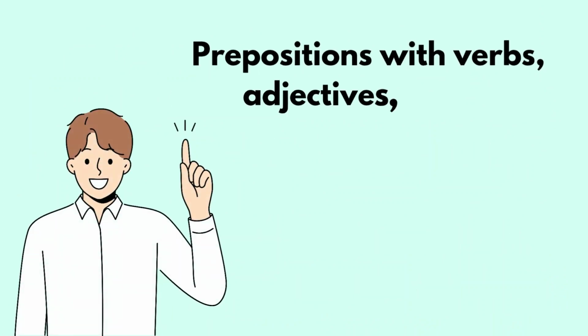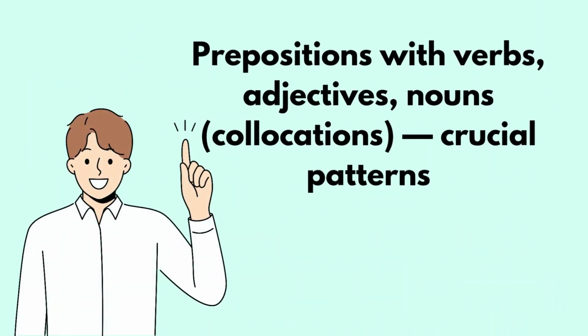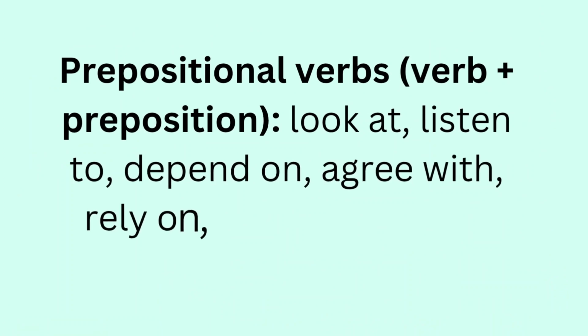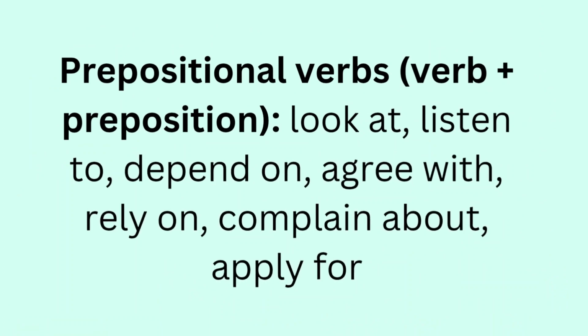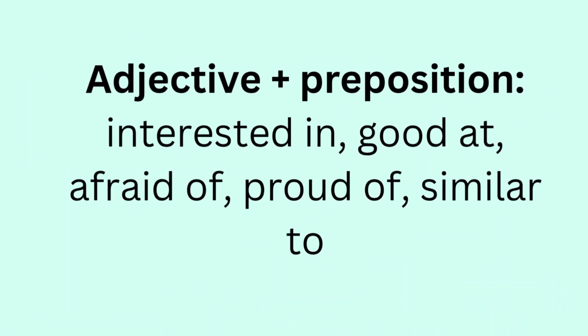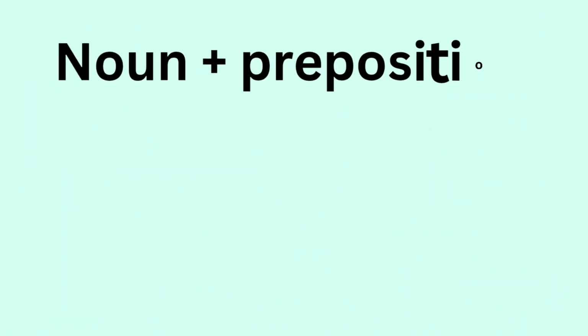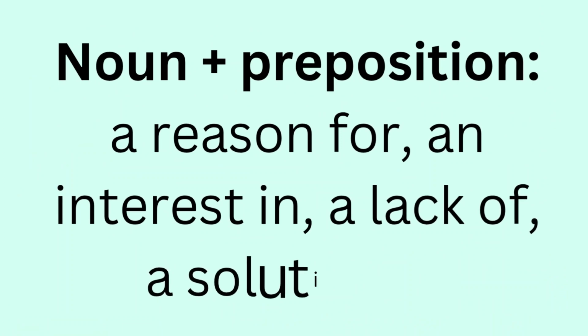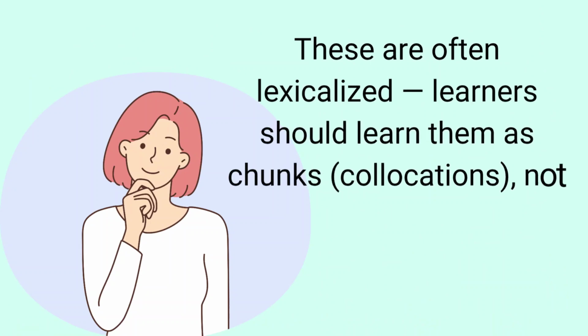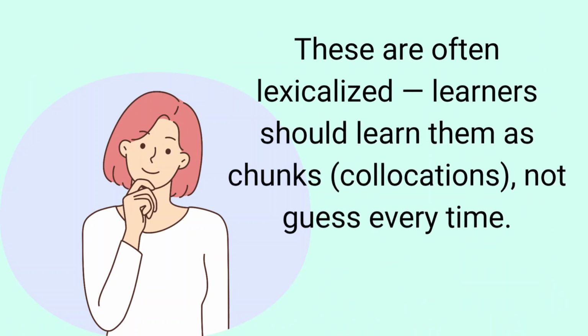Prepositions with verbs, adjectives, nouns: collocations, crucial patterns. Prepositional verbs, verb plus preposition: look at, listen to, depend on, agree with, rely on, complain about, apply for. Adjective plus preposition: interested in, good at, afraid of, proud of, similar to. Noun plus preposition: a reason for, an interest in, a lack of, a solution to. Tip: these are often lexicalized. Learners should learn them as chunks, collocations, not guess every time.